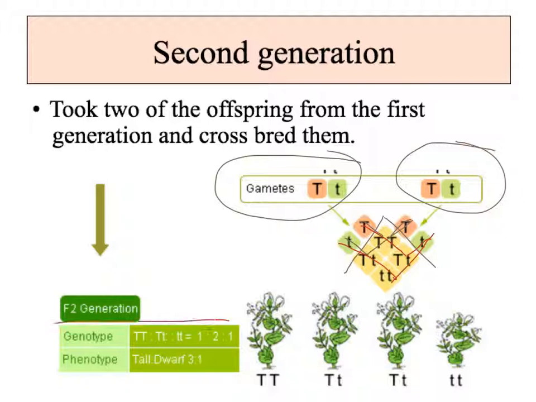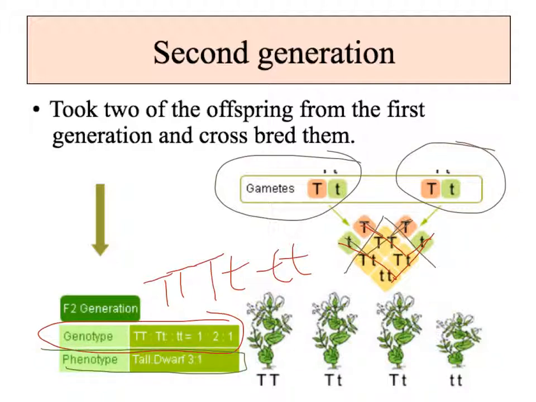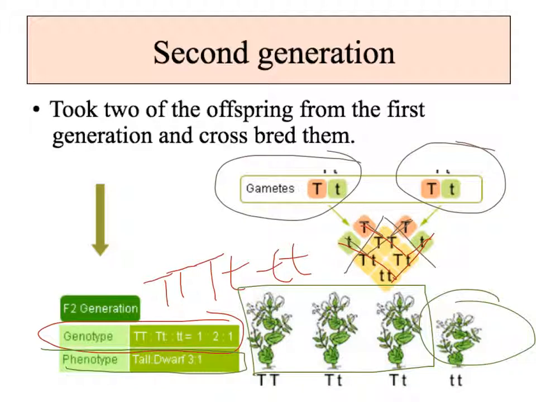If you look at the ratio of our genotypes, for every one big T, big T, we have two big T, little t's, and a little t, little t. Now our phenotype ratio, that's what we see. When I look at the offspring, 3 plants, or 75%, are tall, and then 25% or 1 plant is short, which gives us our ratio of 3 tall to 1 short.